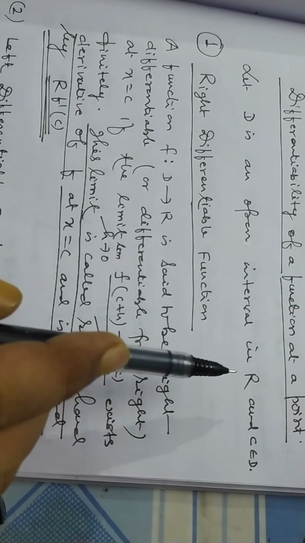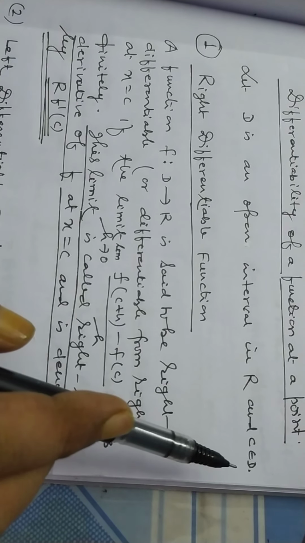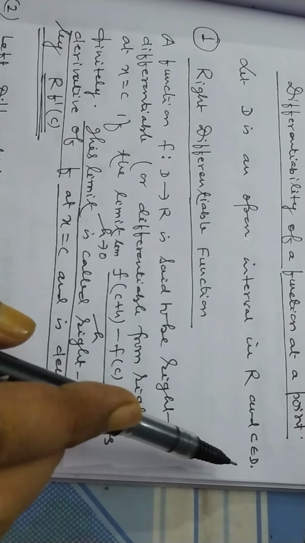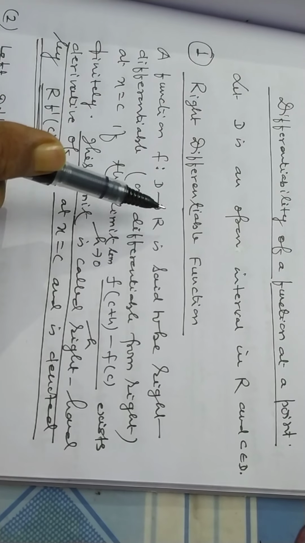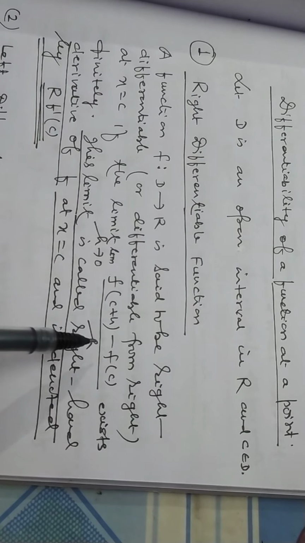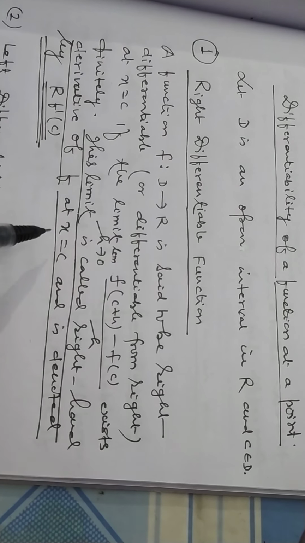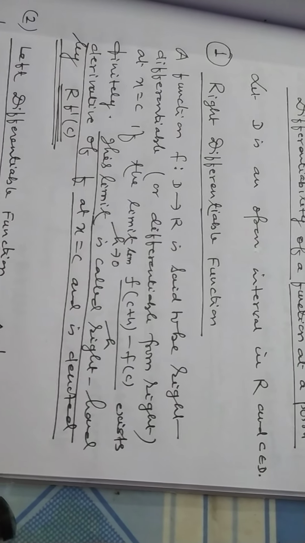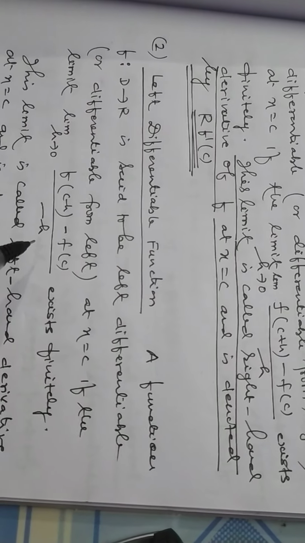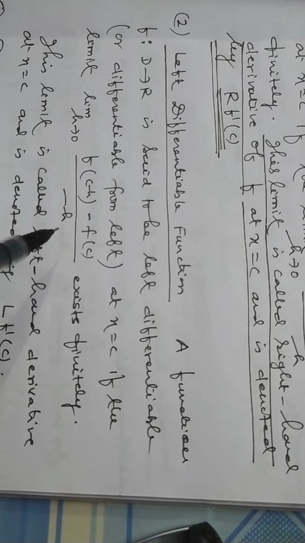Let D be an open interval in R and c belongs to D. Then, in an open interval, we find the left-hand side limit and right-hand side limit. If the left-hand side limit and right-hand side limit are both equal, then the function is said to be differentiable.